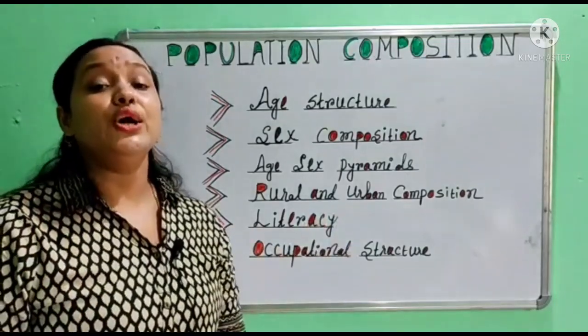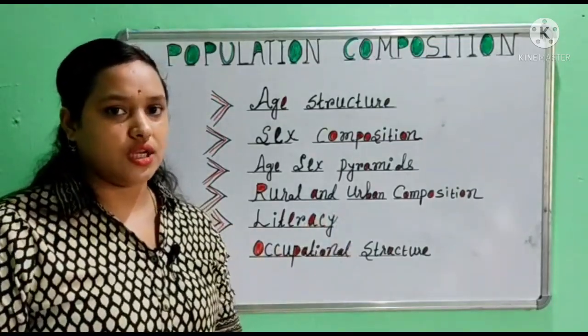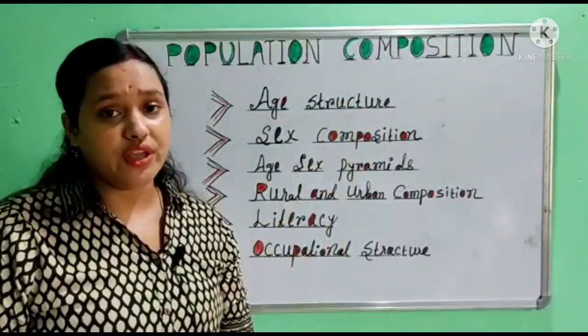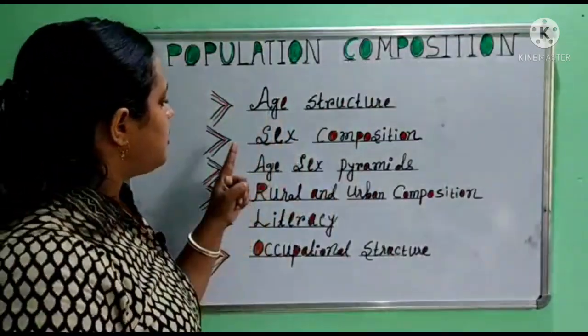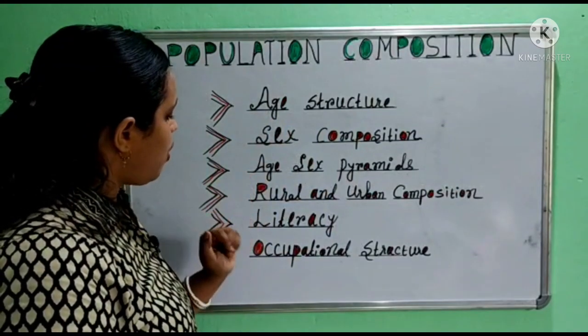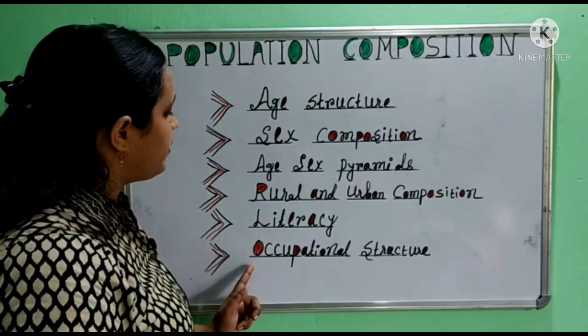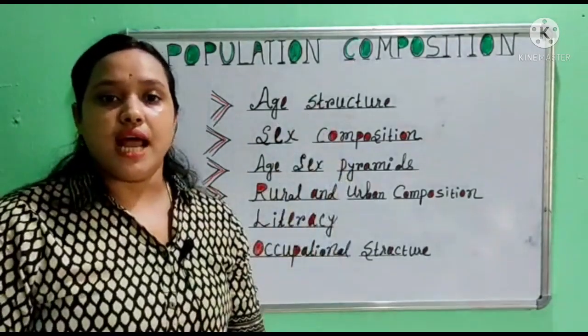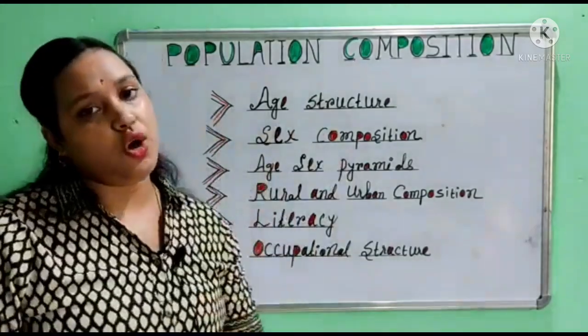Hello student, today our topic of discussion is population composition. In this chapter we cover age structure, sex composition, sex pyramids, rural and urban composition, literacy and occupational structure. These are the important topics in population composition.